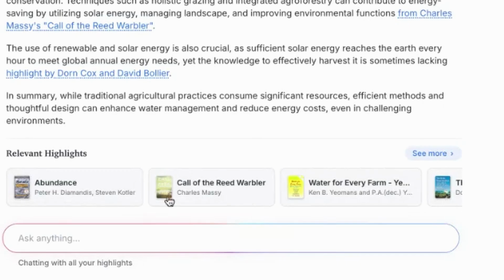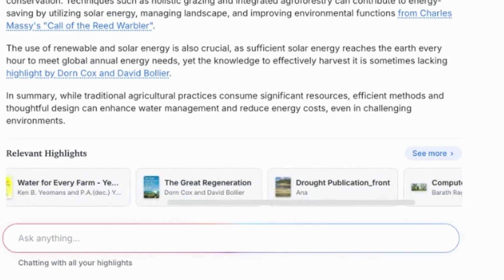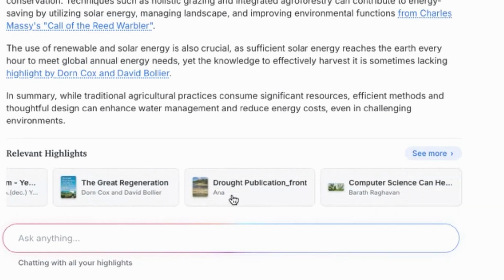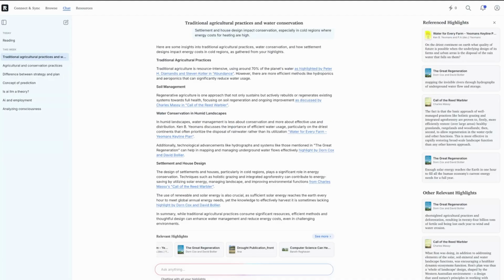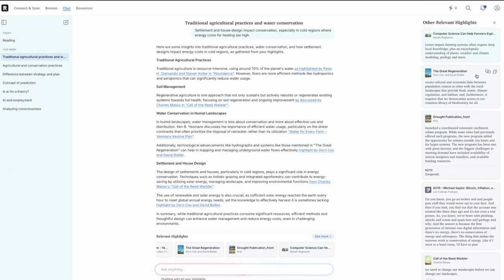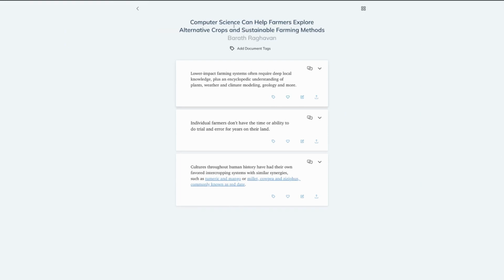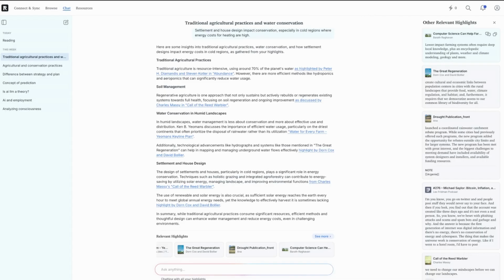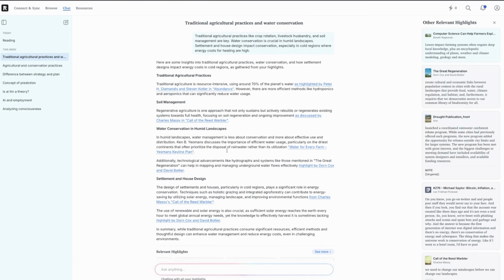Abundance, Call of the Reed Warbler, Water for Every Farm, The Great Regeneration, Drought, a publication from Computer Science. What is this one? Let's see, Computer Science. I want to see. Oh, okay. So this was a paper, I believe, or an article I read somewhere, saying computer science can help farmers. And of course, it is quite possible to go from here all the way back to the original source. I mean, this is amazing, and it happens so quick.